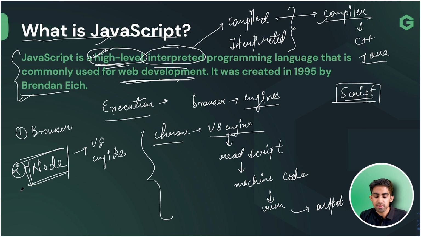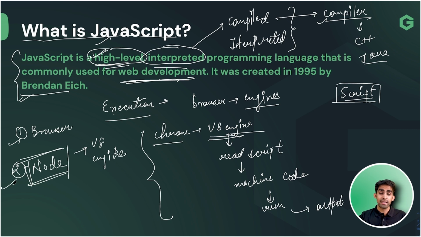And what is the purpose of Node? That we can execute our JavaScript file outside of our browser. We can execute our JavaScript in two manners: in the browser and outside the browser. In the browser, we already have the V8 engine, which will read the script, convert it into machine code, run the machine code, and we get the output.